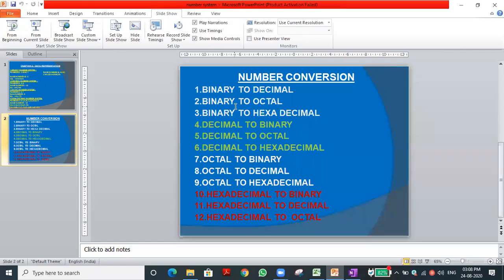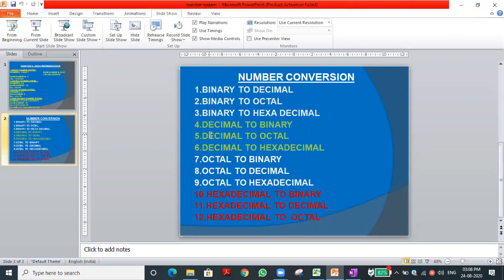Binary conversions we completed. Decimal is the fourth one you can see. Decimal to binary we completed. Decimal to octal, at the end of the last class, we discussed, and now we are going to discuss decimal to hexadecimal, isn't it? We are going to see the sixth one now. Till the fifth we completed five topics. Yes or no?